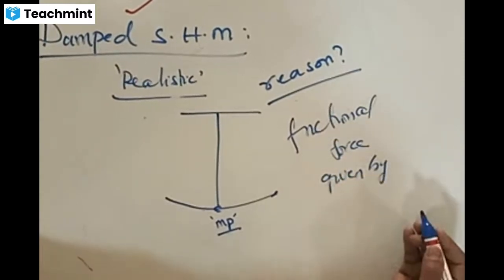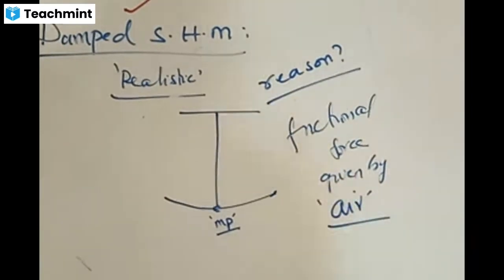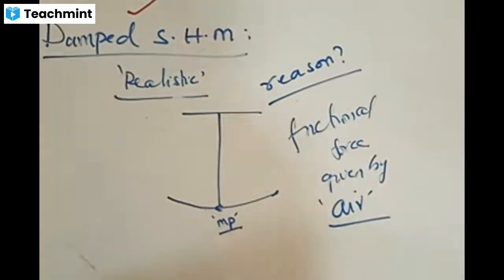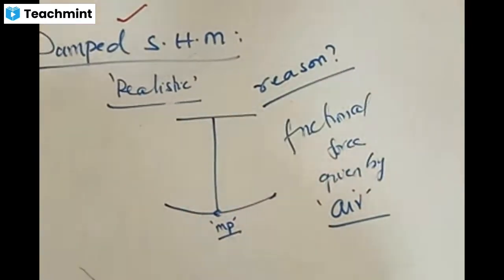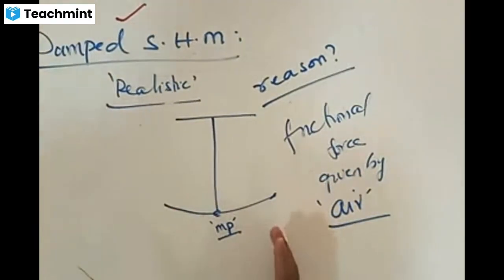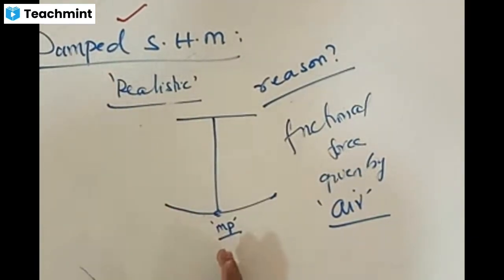Given by the medium. But here the medium we choose is air, because we are doing our things in terms of air. Here we say that it is the frictional force of air. Very good. Your answer is frictional force. Damping is possible in the realistic case because of the frictional forces of air acting on that.